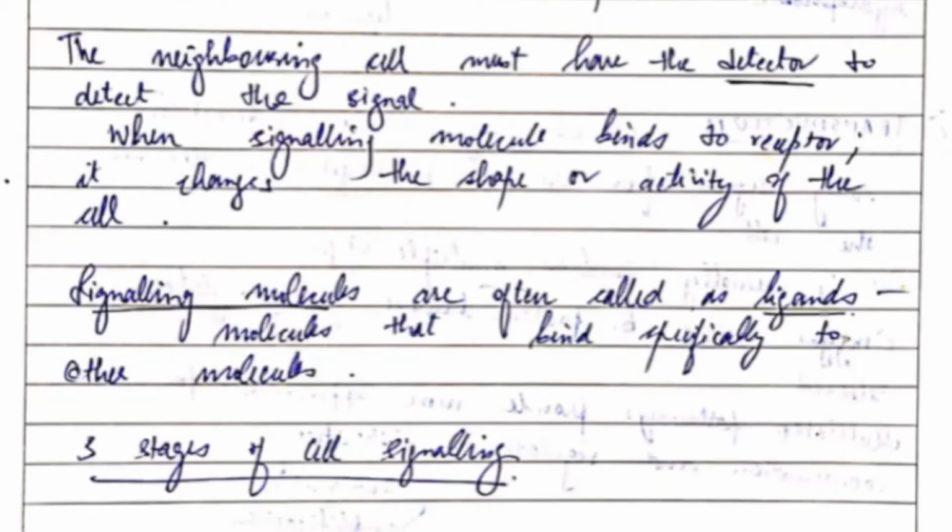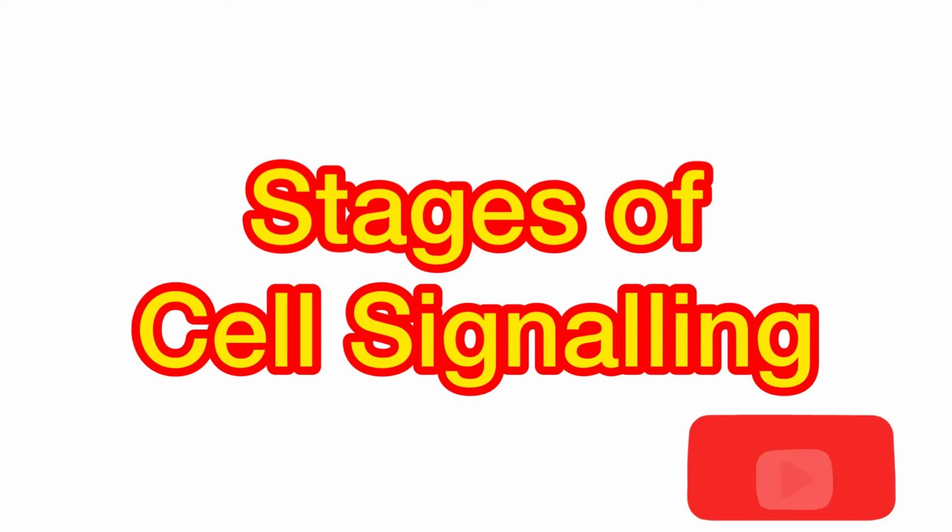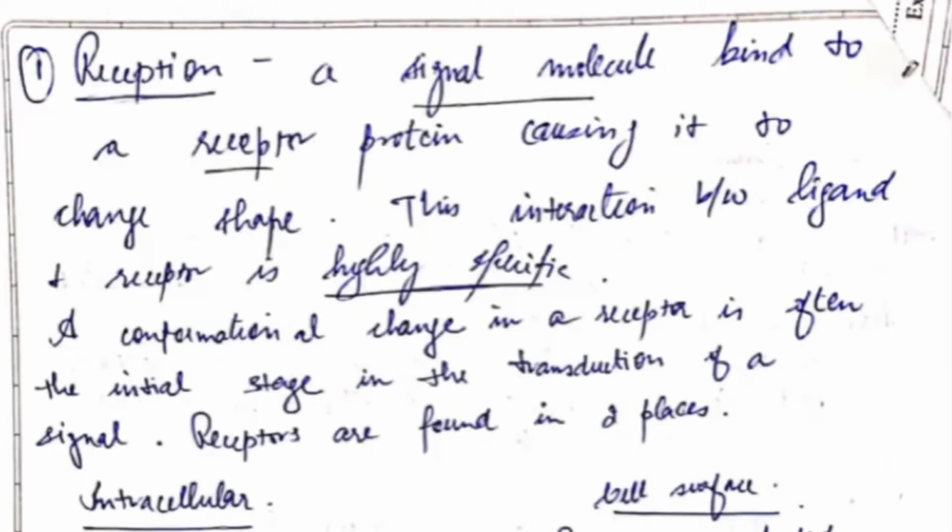Now, there are three stages of cell signaling. Let's look into it: reception, transduction, and response. So, now let's start with reception. Basically, a signal molecule binds to the receptor protein that causes it to change shape. Now, this interaction between the ligand and the receptor is highly specific.